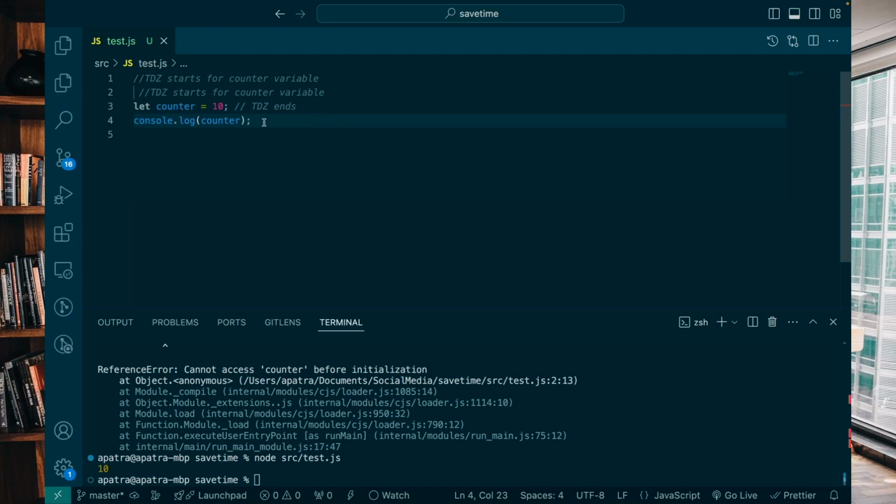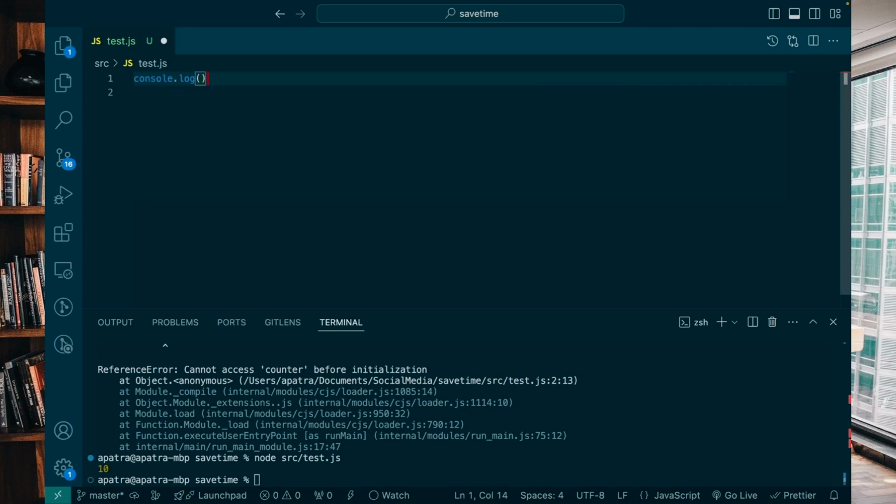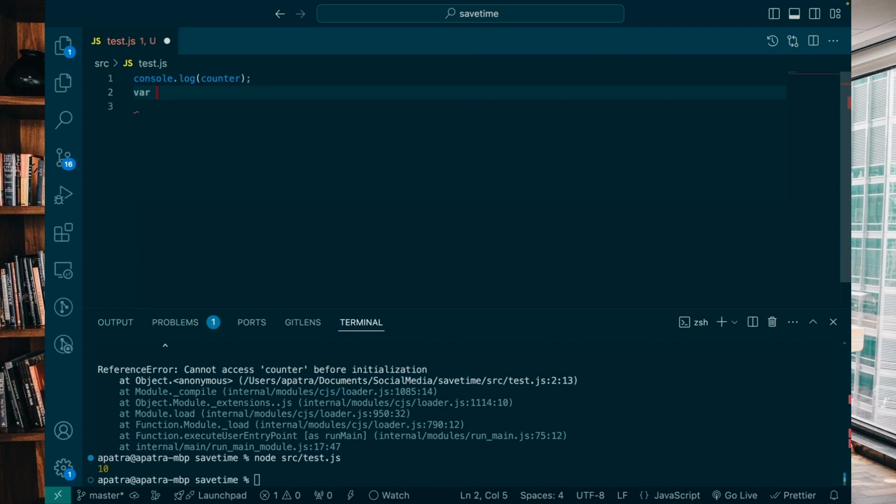Same for const. When you declare the variable with const, the same concept will be applied as with let. Console.log, then here I'm trying to access counter again. Then I've declared var counter equals to 10. During the creation phase, the counter will be stored into the memory and undefined will be assigned to the counter variable.